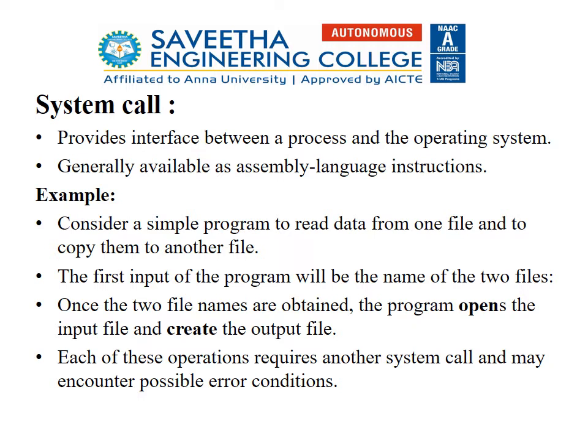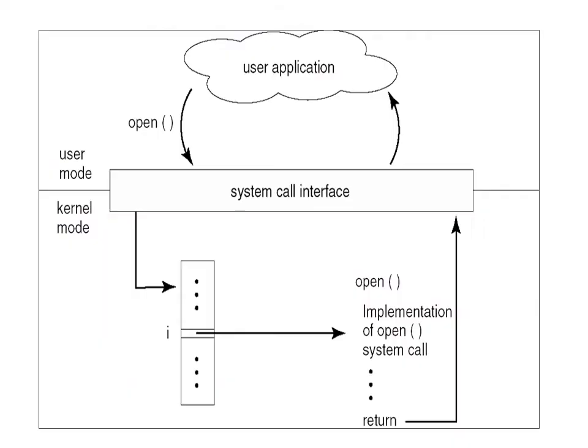So here open and create are the system calls. Each of these operations requires another system call and may encounter possible error conditions. For example, if the file which you are trying to open does not exist, it may throw an error. So the system calls interact with the operating system for a specific purpose.